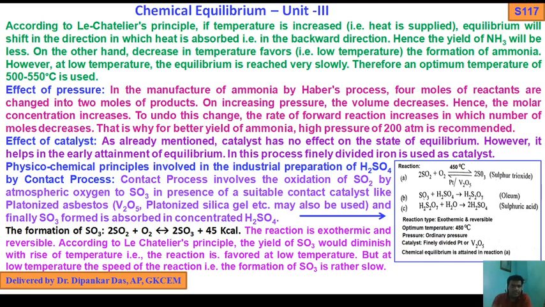Next, effect of pressure on that reaction. In the manufacture of ammonia by the Haber process, 4 moles of reactants are changed into 2 moles of product.